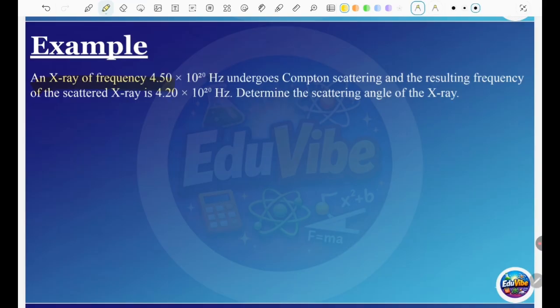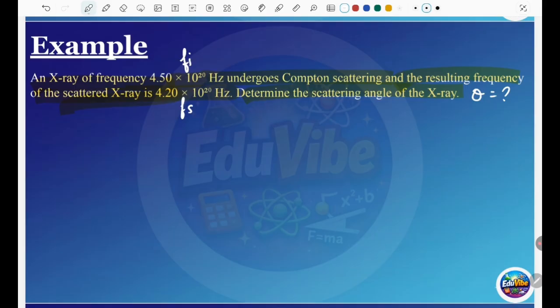An X-ray frequency of 4.50 × 10^20 Hz undergoes a quantum scattering and results in a frequency of 4.20 × 10^20 Hz. We have a first frequency, which is frequency I, and a second frequency after scattering, which is 4.20 × 10^20 Hz. So this is the scattering frequency. Determine the scattering angle of the X-ray. So we have to find theta.